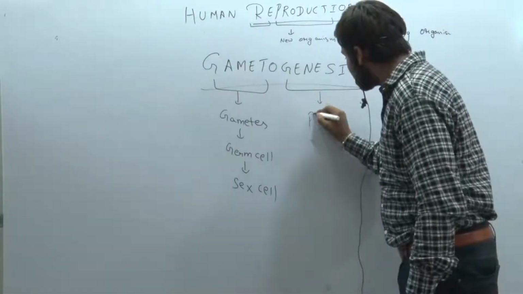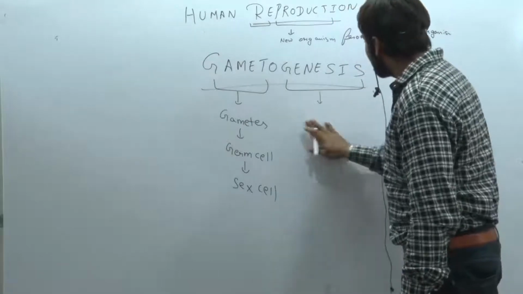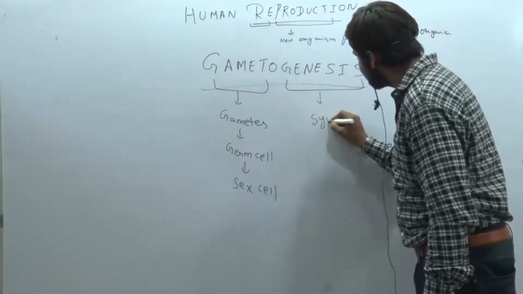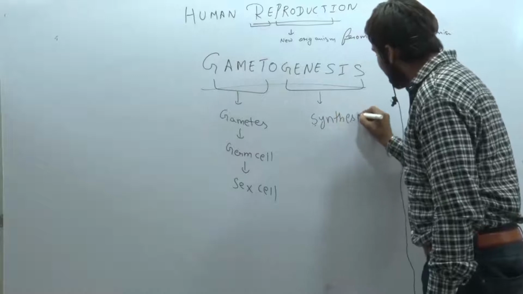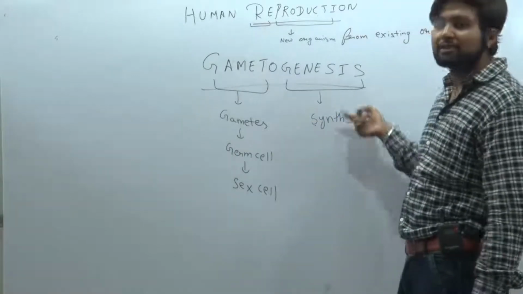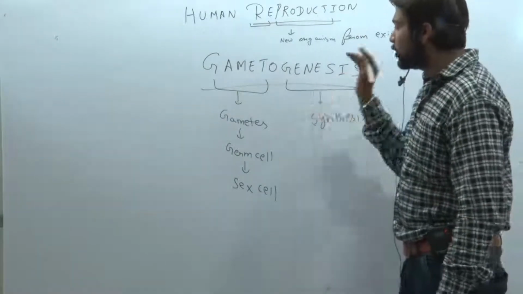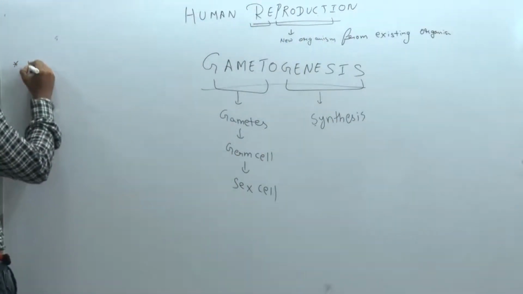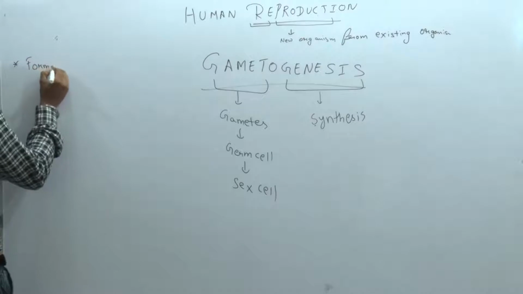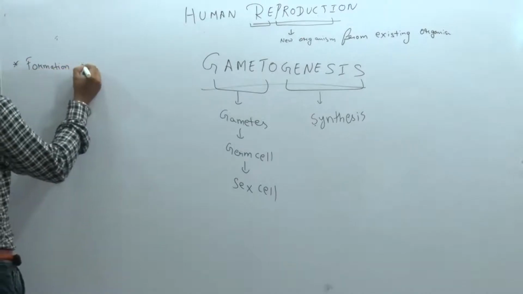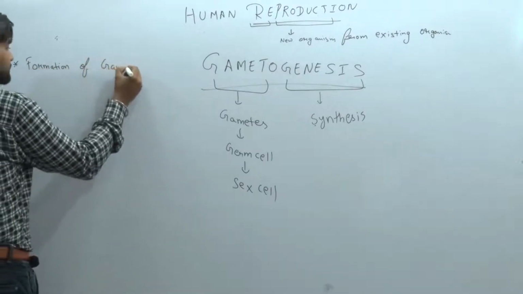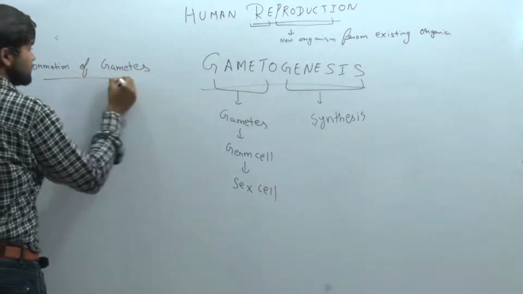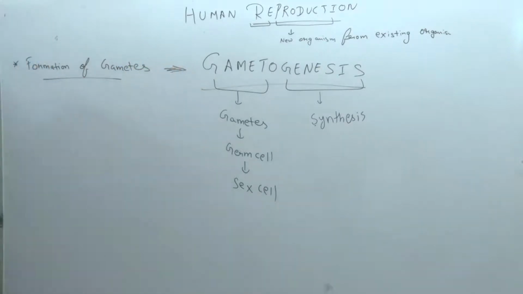It is production. I will say it is a synthesis. I can say gamete synthesis is known as gametogenesis, means the formation of gamete is known as what? Gametogenesis. It is formation of gametes is known as gametogenesis. Clear?